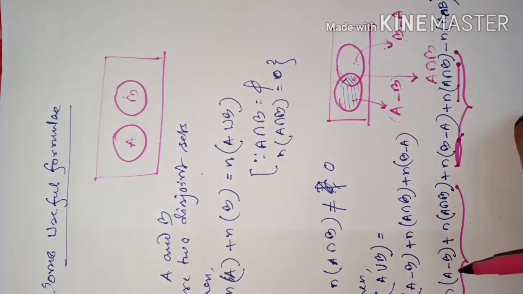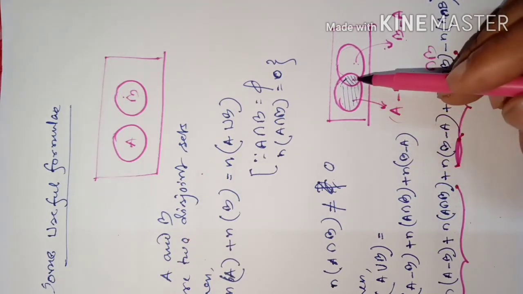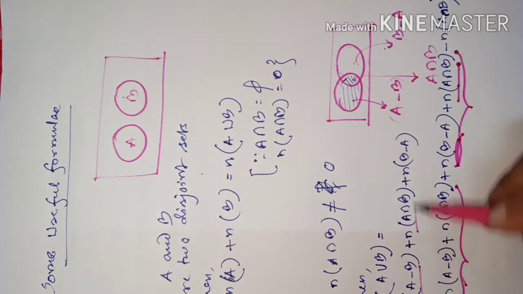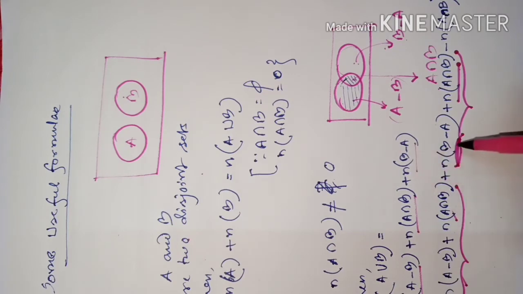A minus B is this portion, and this portion is A intersection B. Together they will make A. Now we already had this one here, and it was also there. Only this portion is written extra, that's why it is also subtracted. Added and subtracted to keep the whole thing balanced.